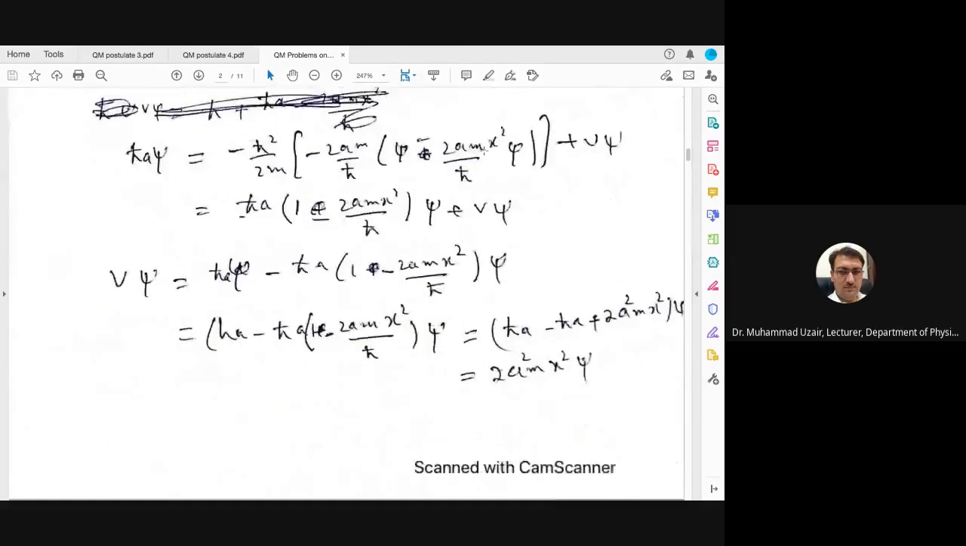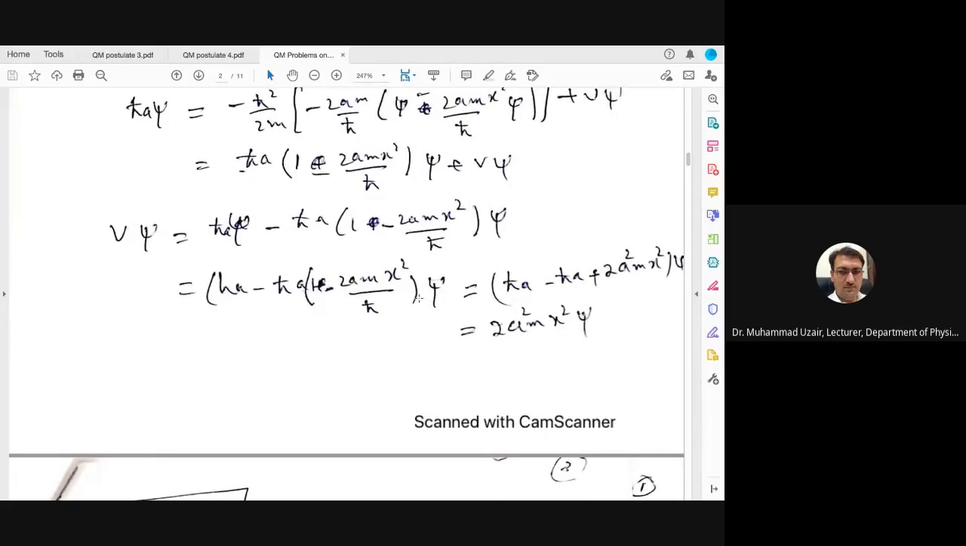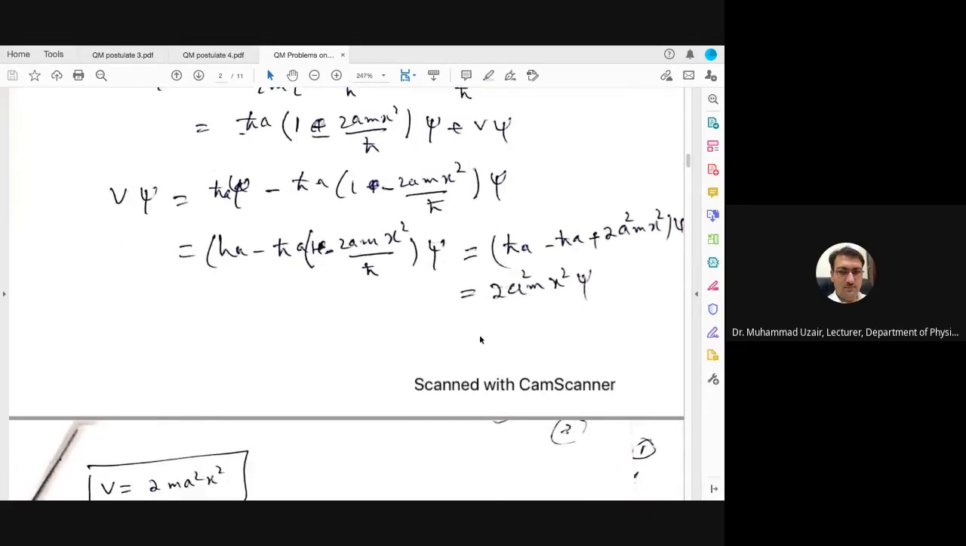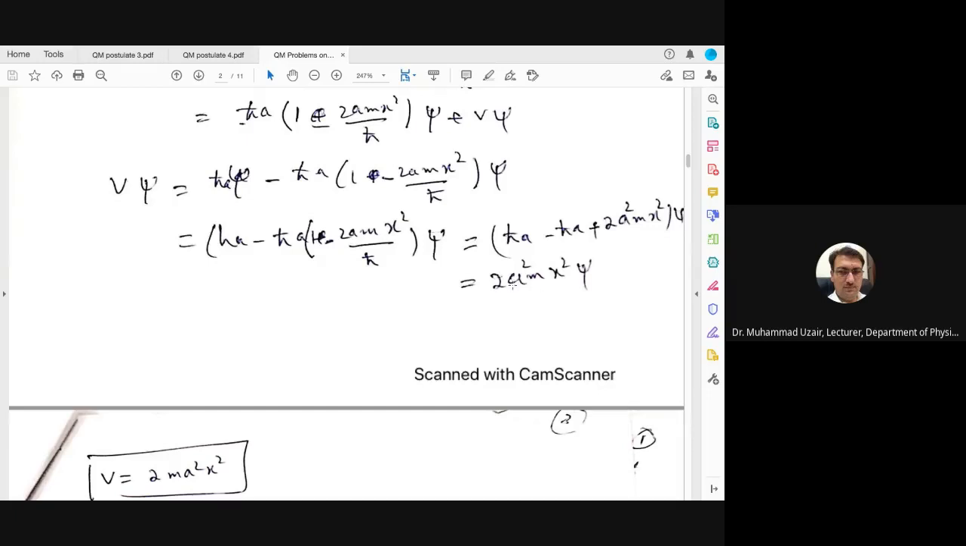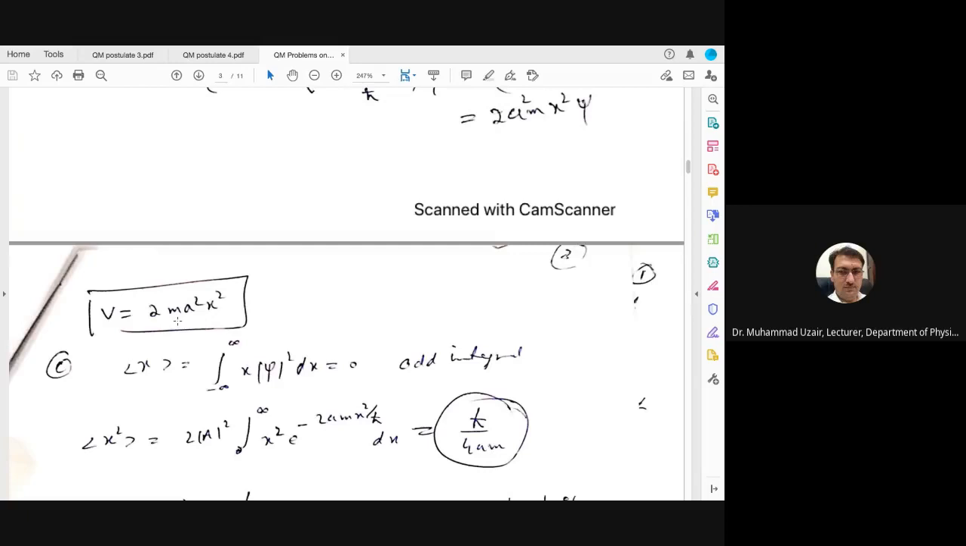Just now, here V of psi is equal to this thing. After simplifying, this is equal to 2a square mx square into psi. So V equal to 2a square mx square. Here is the value of V, which is 2ma square into x square. Now this is the potential for which psi will satisfy the Schrodinger wave equation.